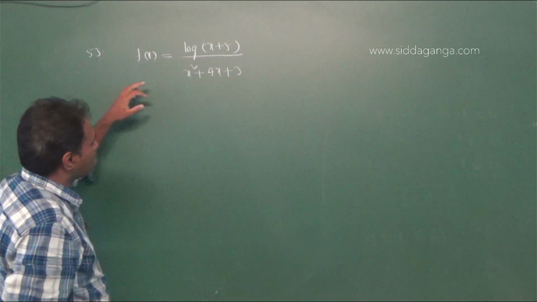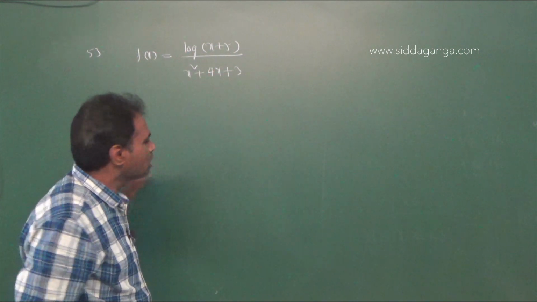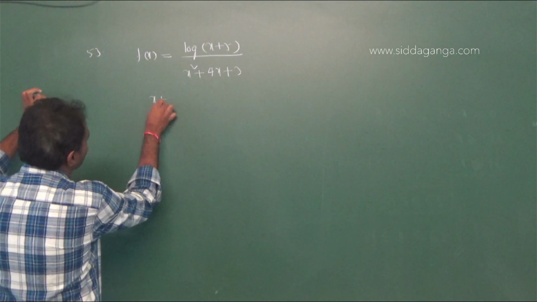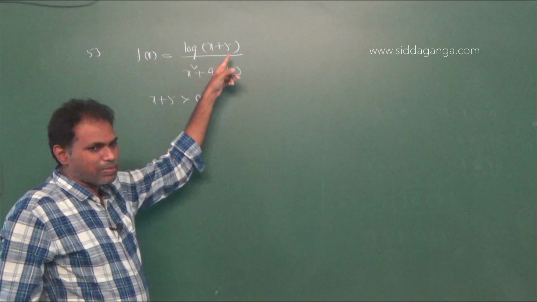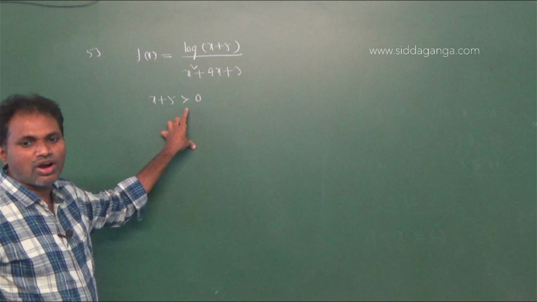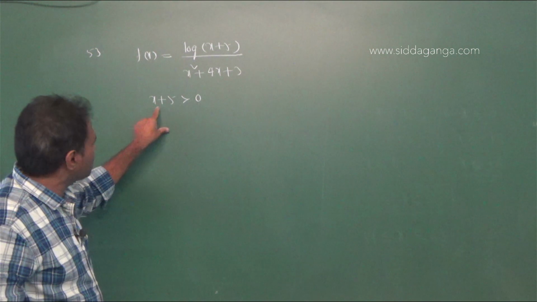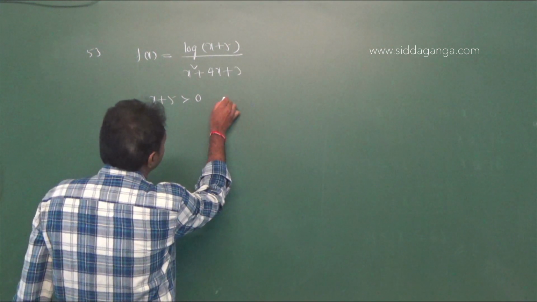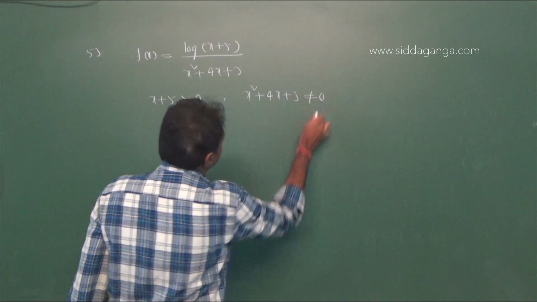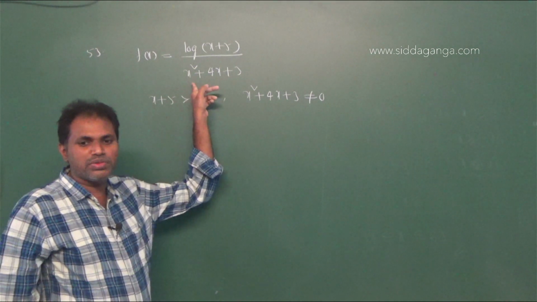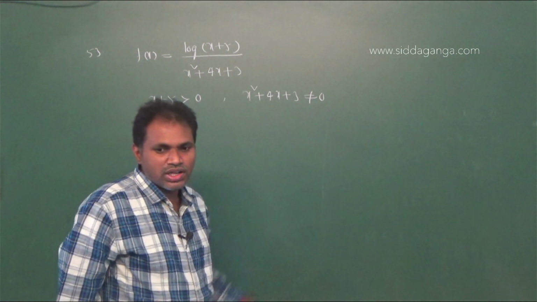Now by using this function, numerator is log of x plus 5 and denominator is x square plus 4x plus 3. This function is defined when x plus 5 is greater than 0, because log x is defined when x is greater than 0. Therefore x plus 5 is greater than 0 and x square plus 4x plus 3 is not equal to 0. Denominator should not get 0. If you get the denominator 0, that function is not defined.